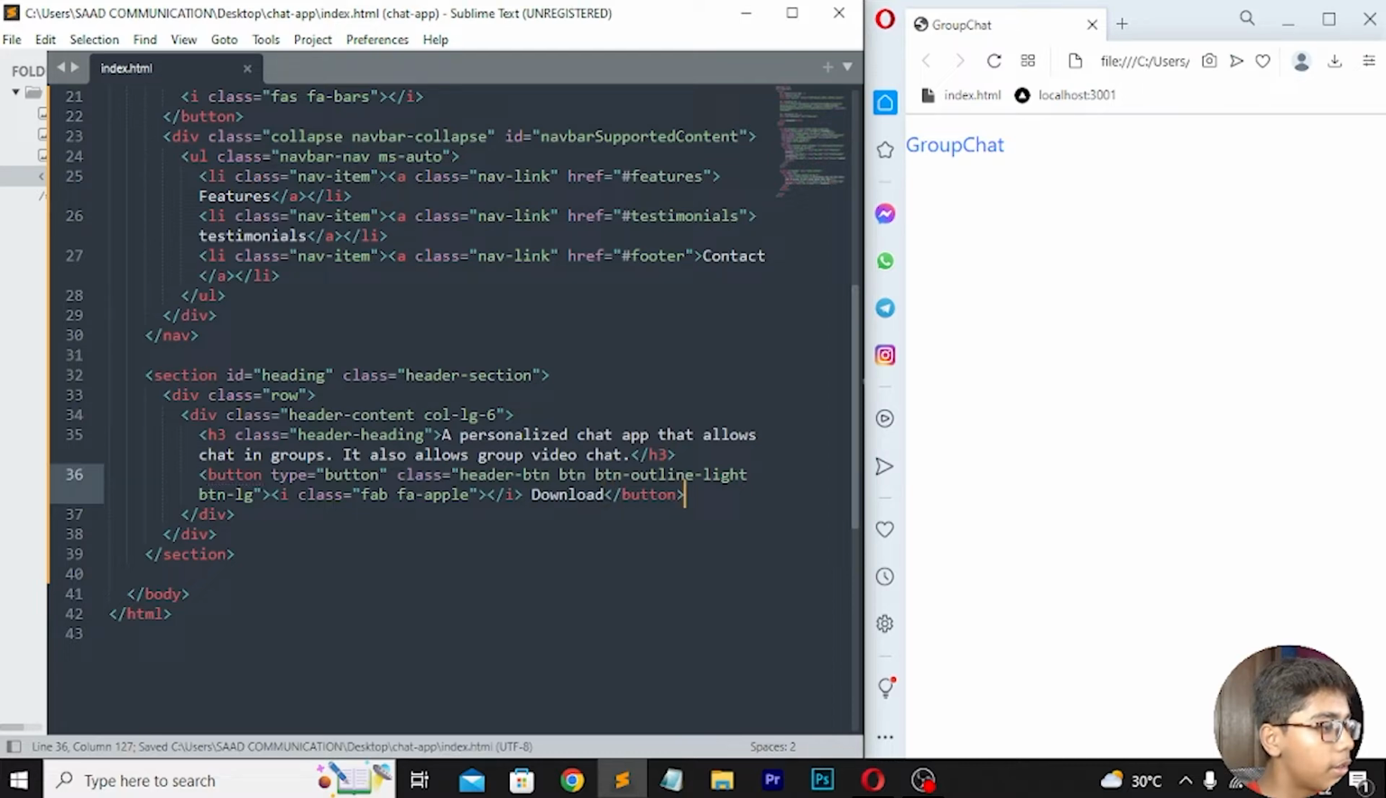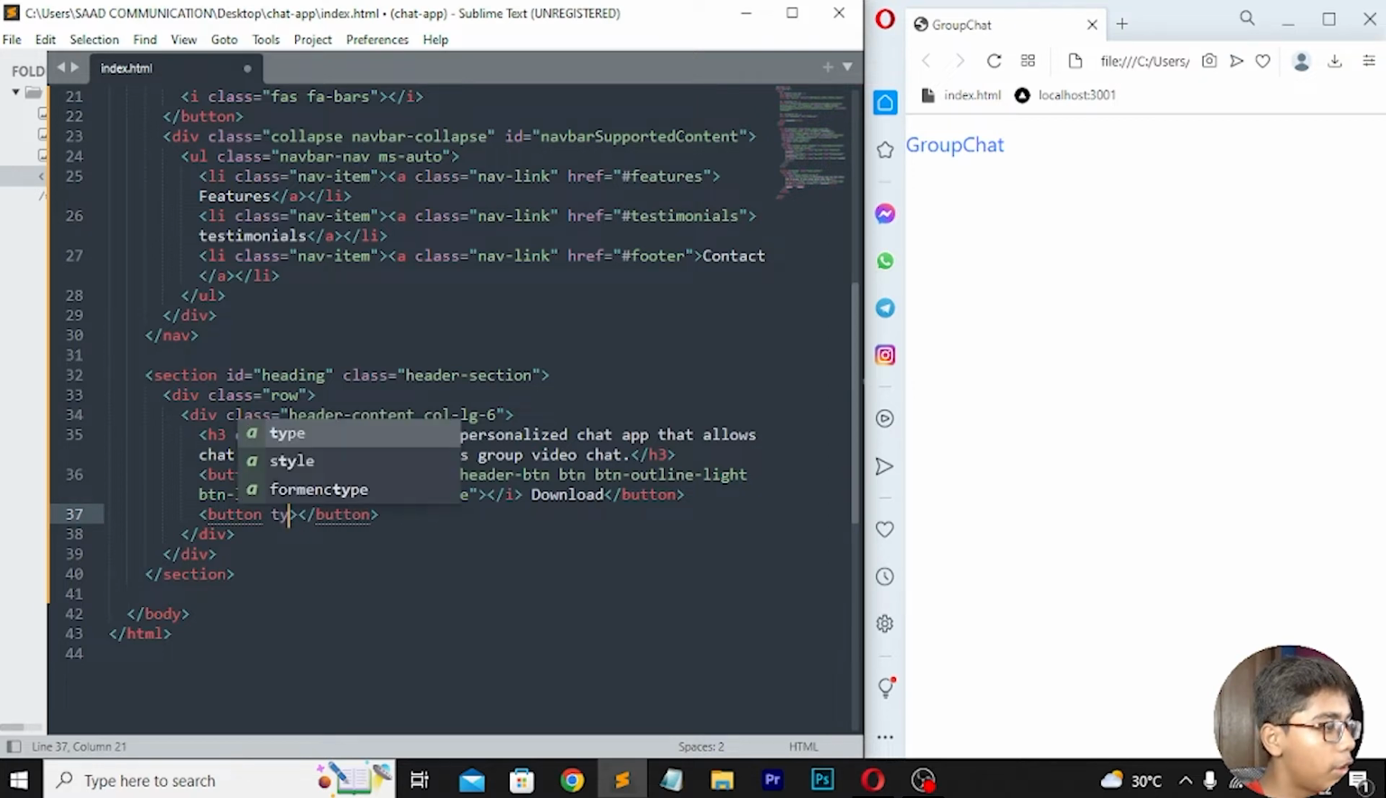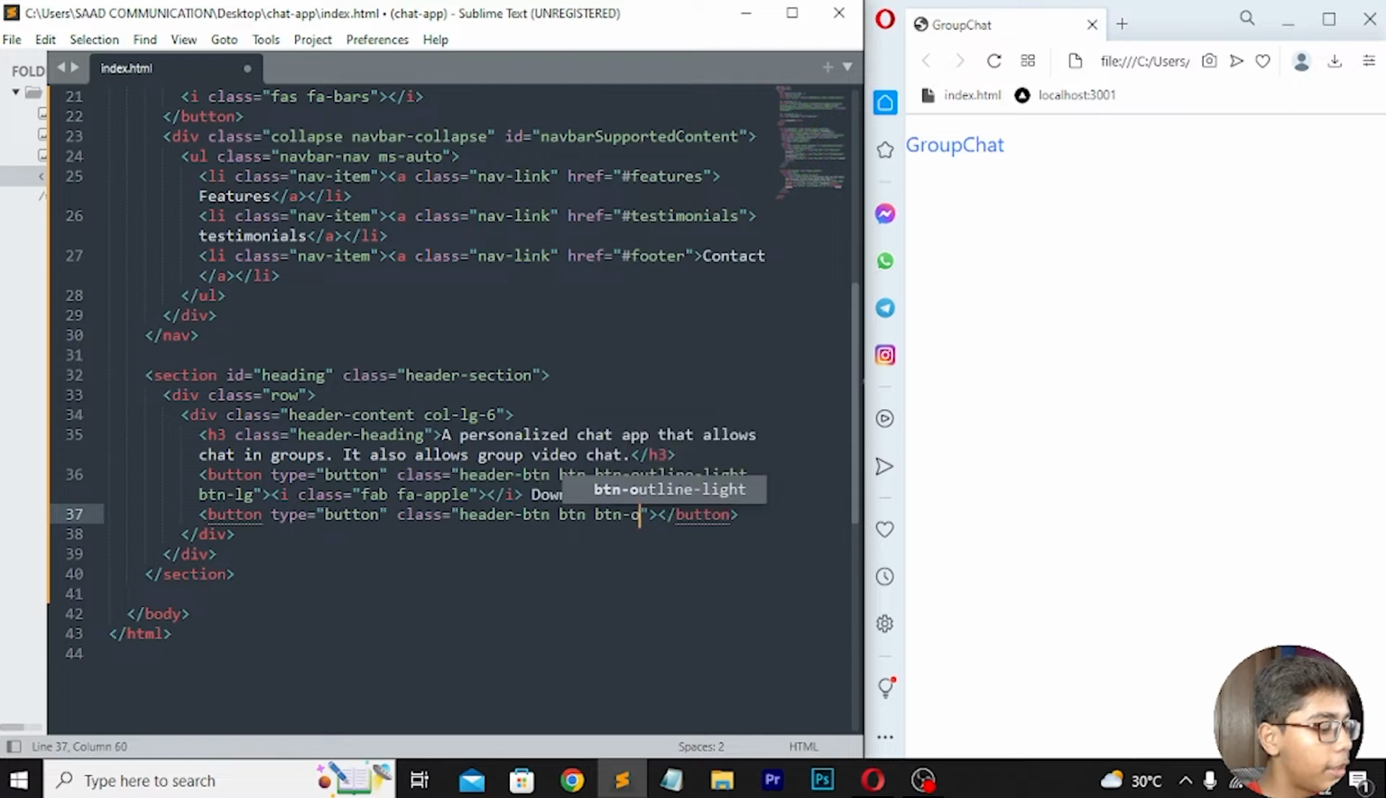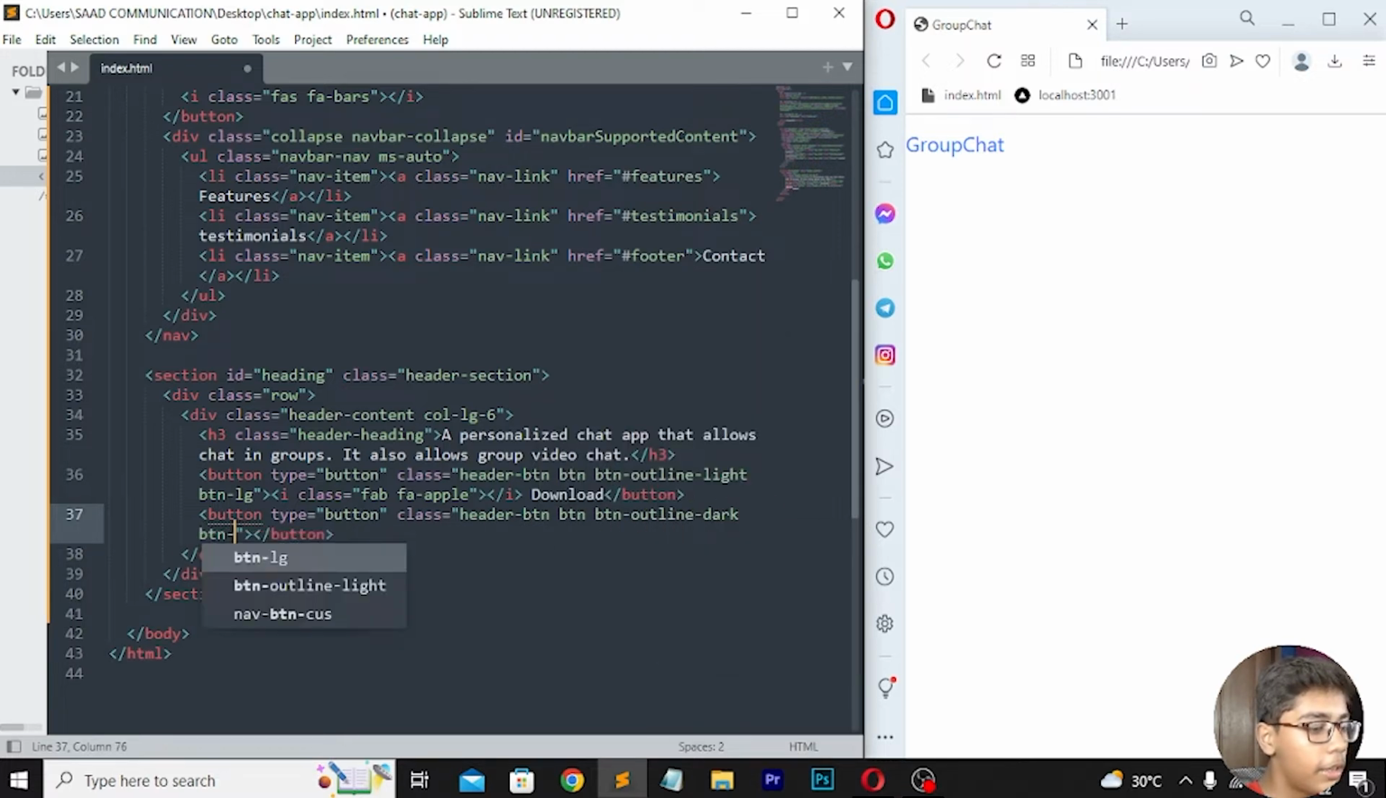Now save this, then move down here, and here I will be writing button. Then here I will be writing type first of all, and in type I will be writing button. Then I will be giving a space, here I will be writing header-btn, then btn-btn-outline, then right here btn-dark btn-lg.